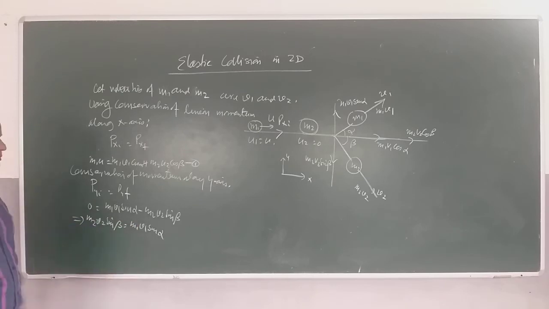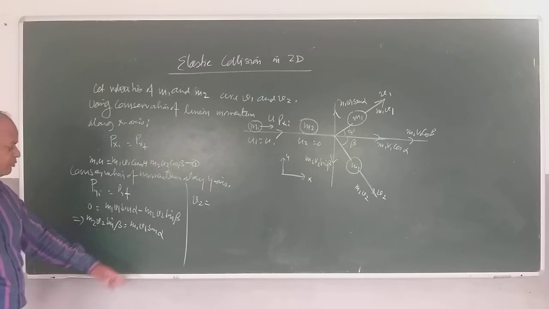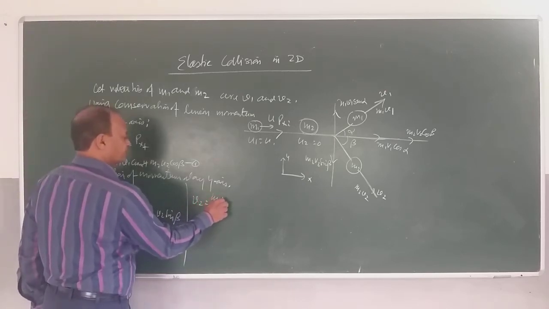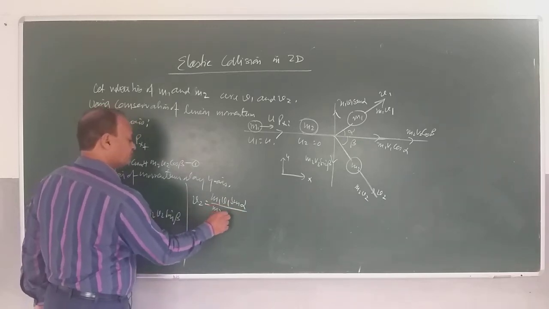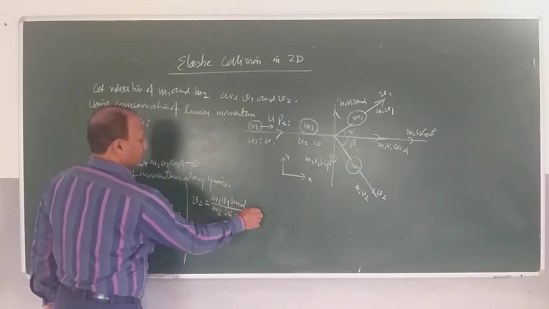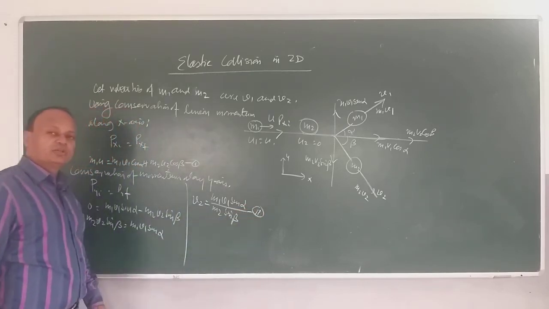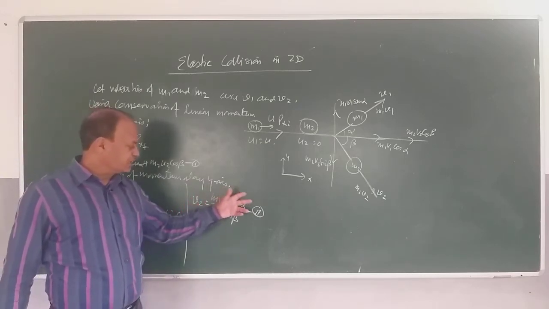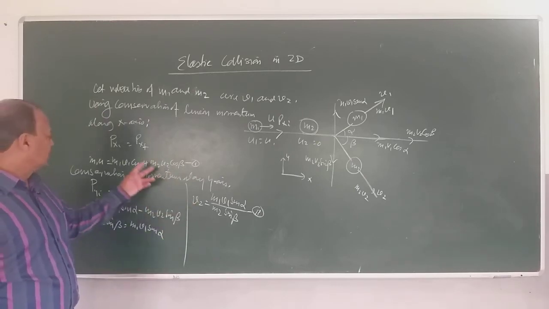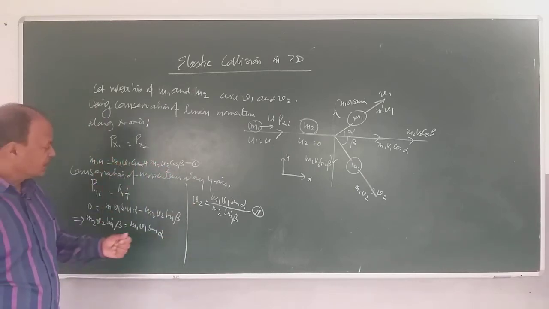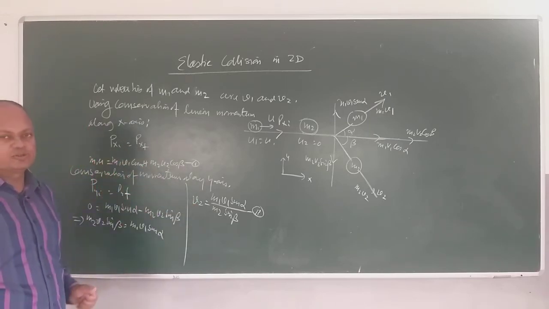So if we solve it, let's calculate v2. v2 is equal to m1 v1 sin alpha divided by m2 sin beta. So this is equation 2. See, I have been able to calculate v2 as m1 v1 sin alpha divided by m2 sin beta. Now what I will do is, I will put this value in equation 1. Actually I am going to substitute the value of v2.